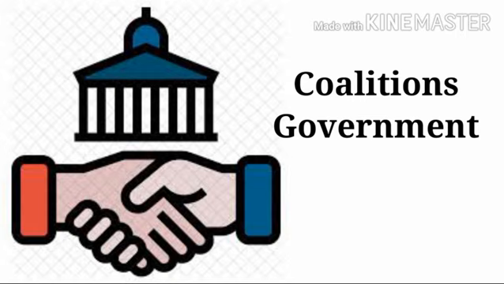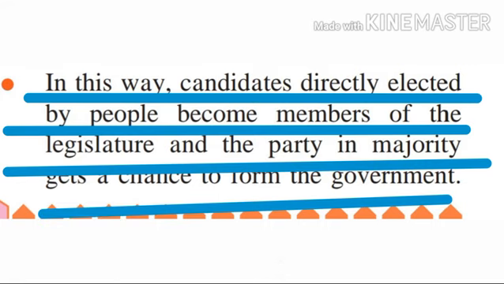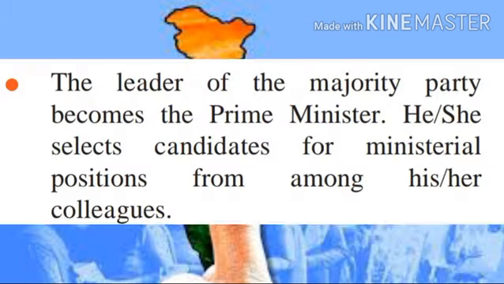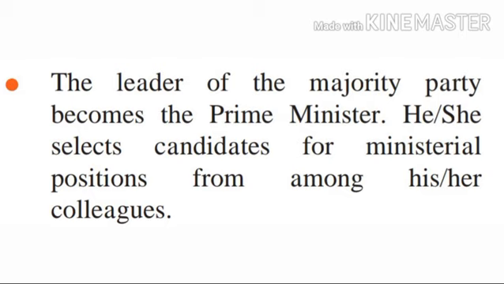Now students, we are going to move to the next, that is the fifth point. In this way, candidates directly elected by the people become members of the legislature, and the party in majority gets a chance to form the government. So the candidates who are directly elected by the people become members of a legislature, whereas the party in majority, the one that has got the majority of the votes, gets a chance to form the government. Now next we are going to move to the sixth point.